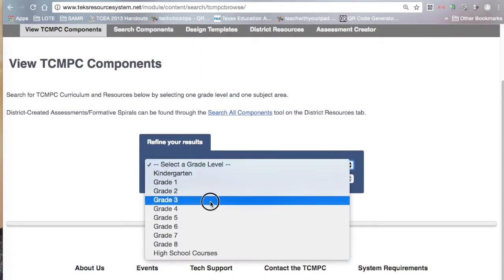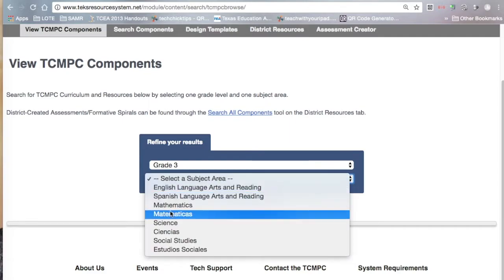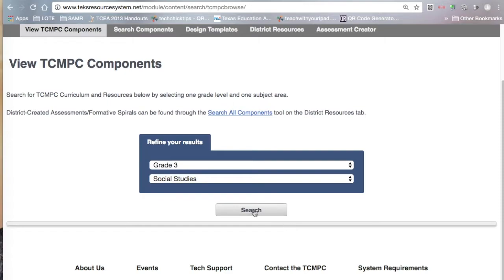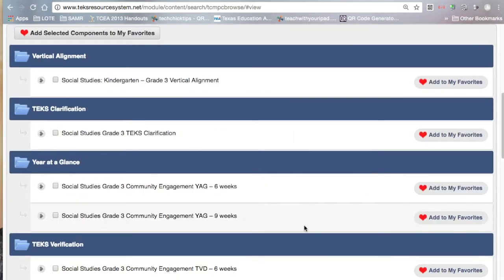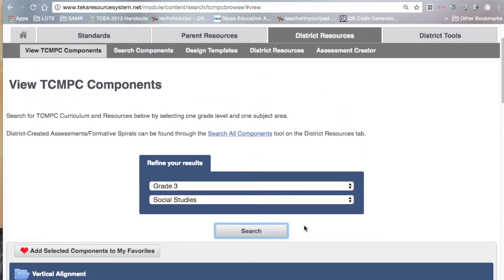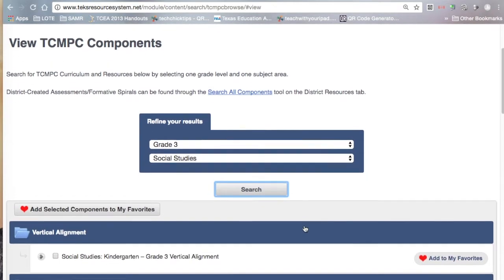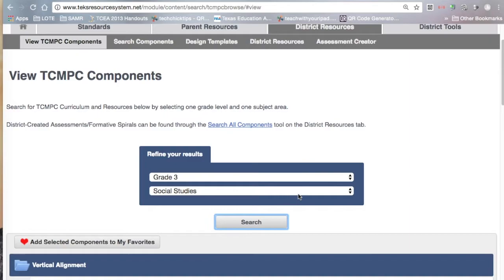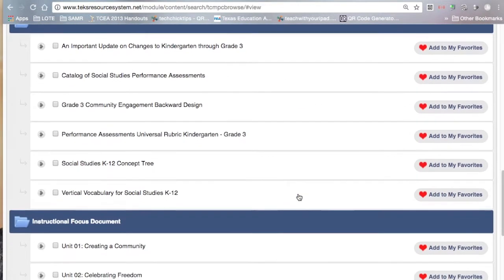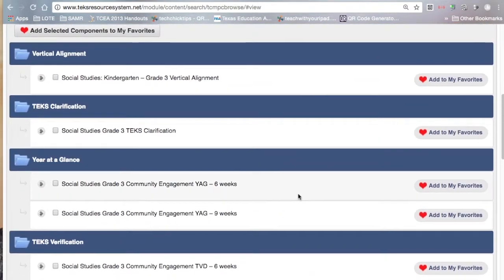and I'm going to select the grade level. I'm going to stick with 3rd grade for today. And now I'm going to go ahead and click Social Studies and click Search. So once I click on View TCMPC components, this is really the same as, if you remember when we were in the home page, it had a quick search area. This is the same thing where I select the grade level and a content area, and then it shows me everything that's available for that particular grade level and content area.